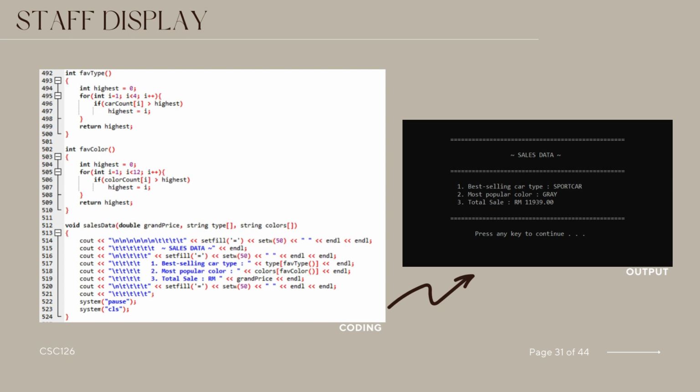The information is presented in a formatted manner, and the console screen is cleared after user acknowledgement. Overall, this function offers a concise way to analyze and showcase key sales data metrics for a car dealership.